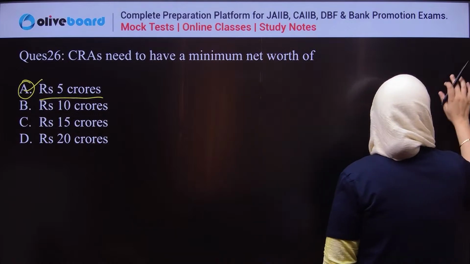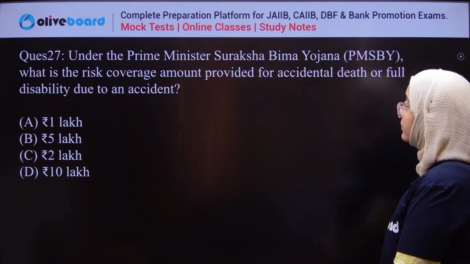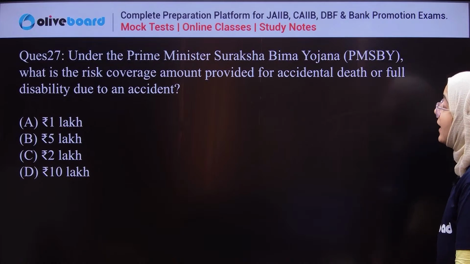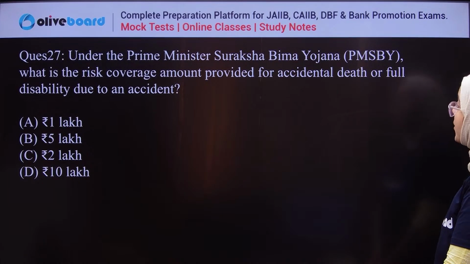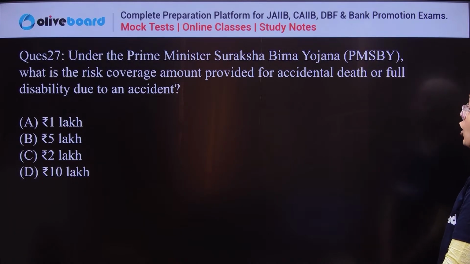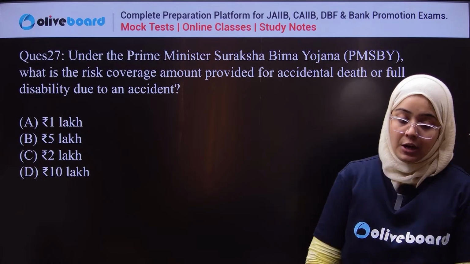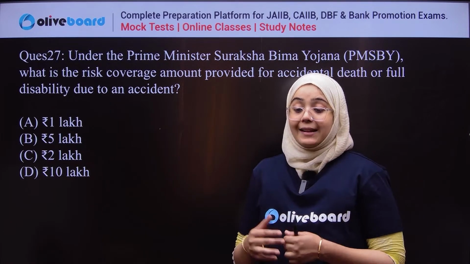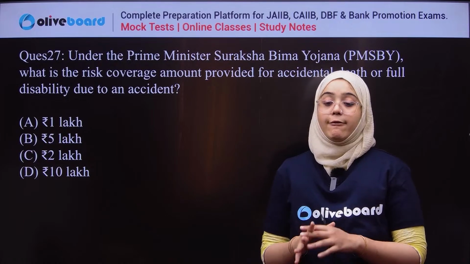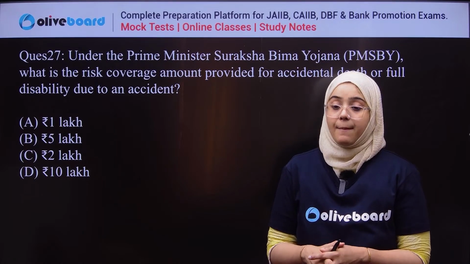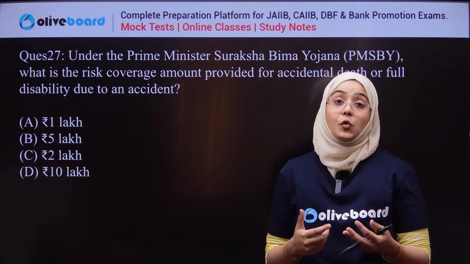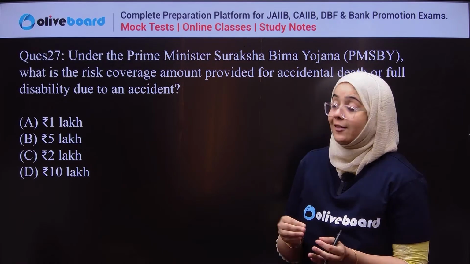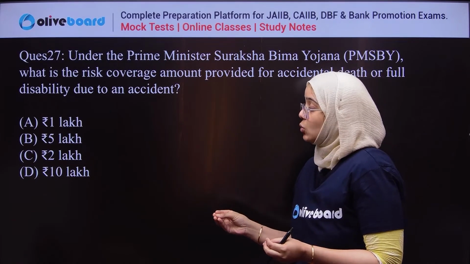The last question of this class is, under the Pradhan Mantri Suraksha Bima Yojana, what is the risk coverage amount provided for accidental death or full disability during an accident? 1 lakh, 5 lakh, 2 lakh, or 10 lakh.